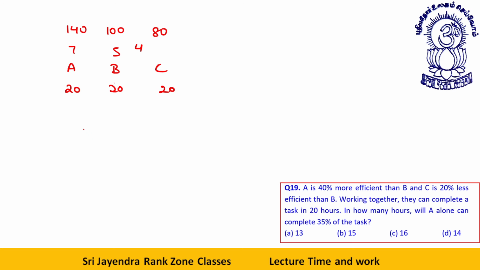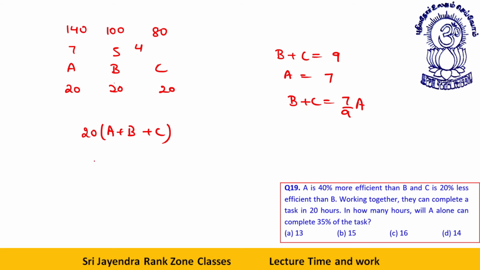So full work is 20 times A plus B plus C. This is the full work. Now, B plus C speed is how much? B plus C is 9. A is 7. So that way B plus C is equal to 9 by 7 A. That way I put 20.